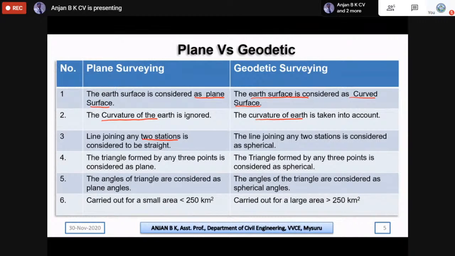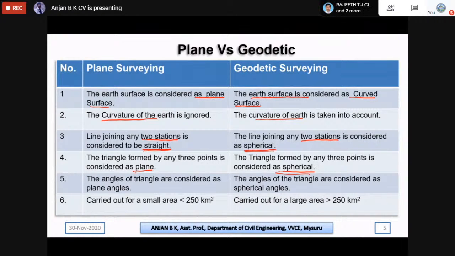And the line joining any two stations which are on the ground will be considered as straight with respect to plane surveying, whereas in geodetic surveying, if you connect those two stations, we will be calling it as spherical. And in the triangle, if you are taking the 3 points and connecting all the 3 points, that will be called as plane triangle. And in the same way, in the geodetic survey, it is called as spherical triangle, means we'll be considering the length, breadth, as well as the height, elevation, and also curvature of the earth is considered here.